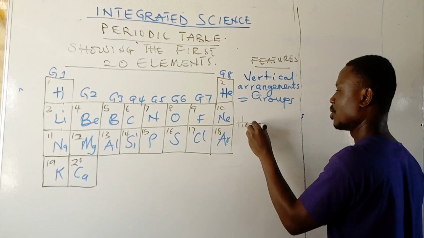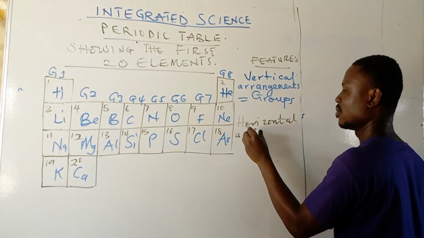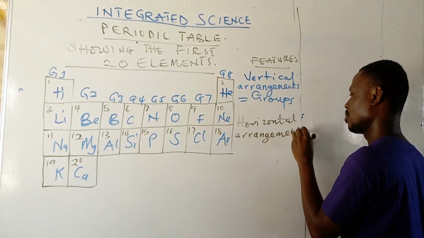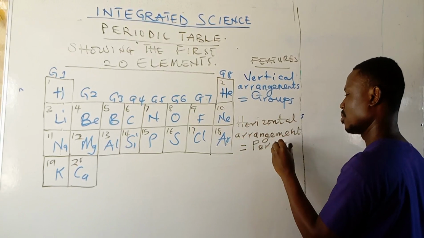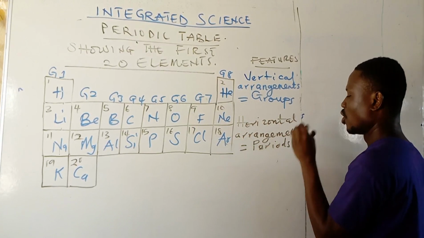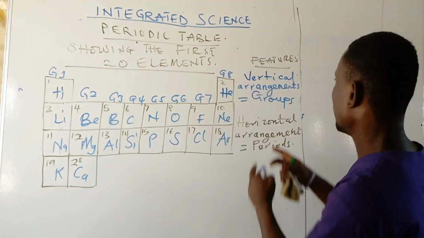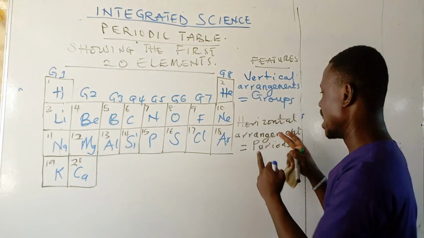Still looking at the features. What are the classical features that bind each group or each period? From our electronic configuration, on the valence shell or the outermost shell, any element that contains only 1 electron will be placed under group 1.